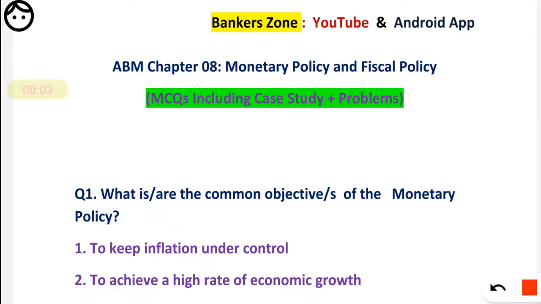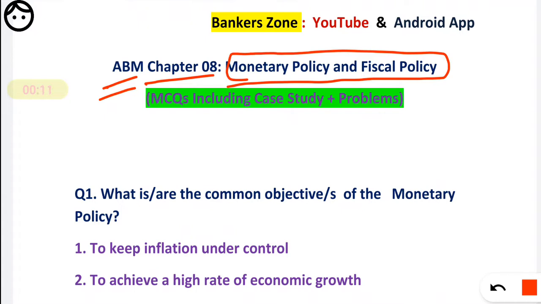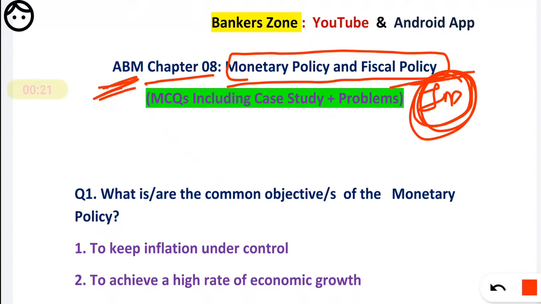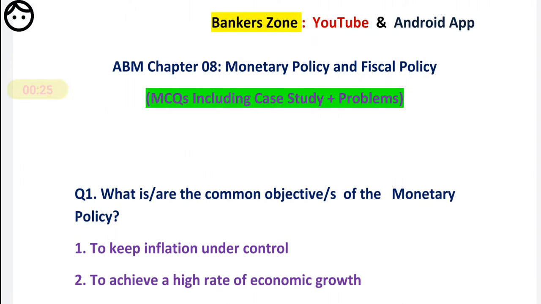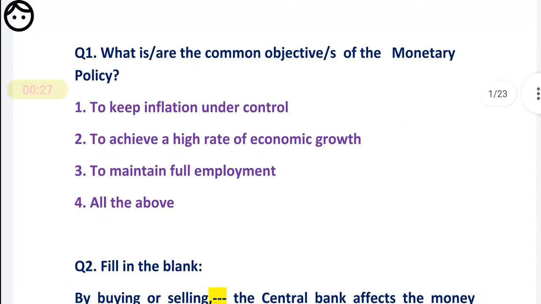Hello friends, let's discuss chapter 8 of Advanced Bank Management, monetary policy and fiscal policy. Friends, this is very important with regard to your CAIIB examination. For ABM, this unit is important. So we'll discuss MCQs based on the same. Let's see the first MCQ.